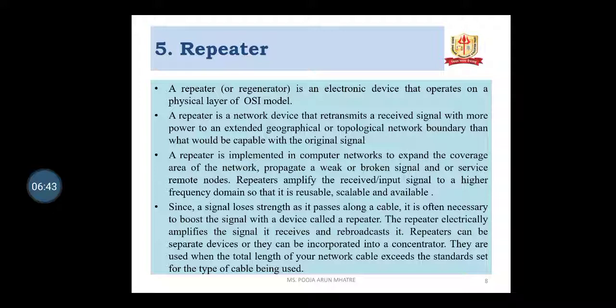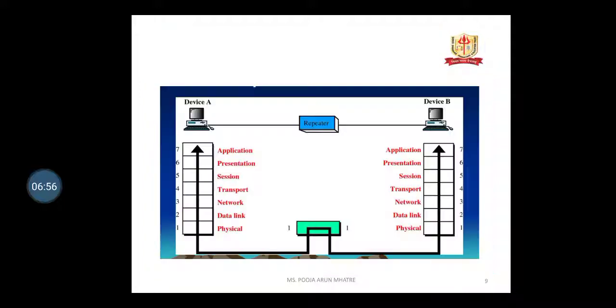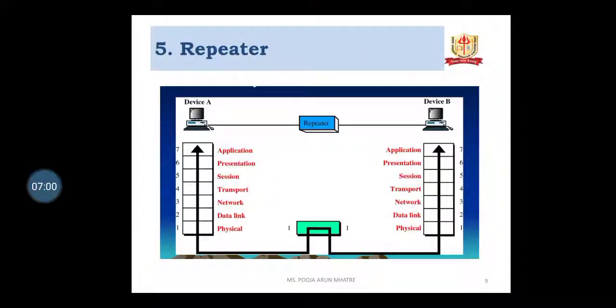Repeaters can be separate devices, or they can be incorporated into a concentrator. They are used when the total length of your network cable exceeds the standard set for the type of cable being used. Here is the diagram of the repeater in the OSI model, the position of the repeater in the OSI model.